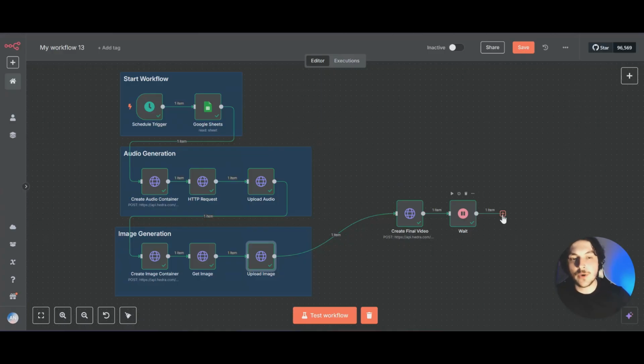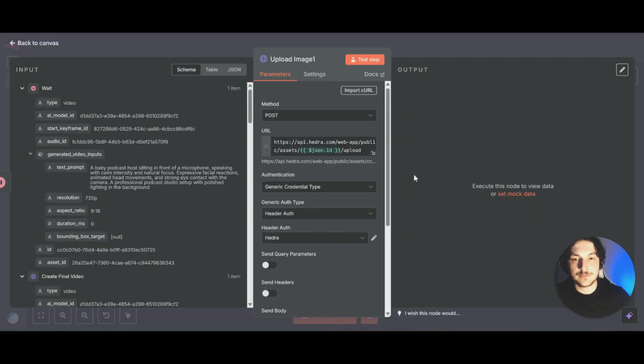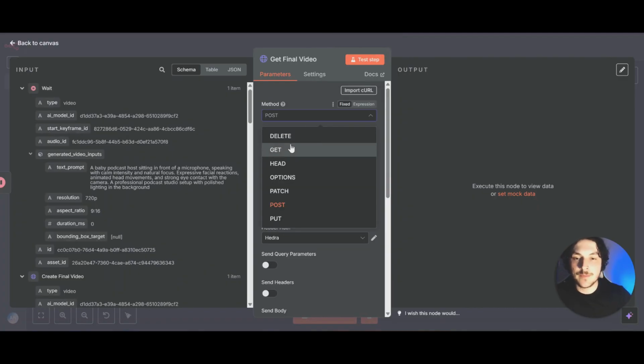And now for the next node that we want to add, we could just copy this upload image. Come over here and click Control V. And we're going to connect that. We'll click in. We'll rename this to getFinalVideo. We want to change this method to get.